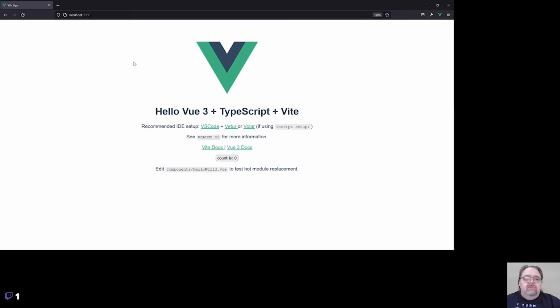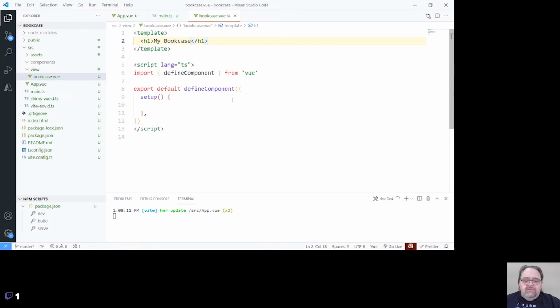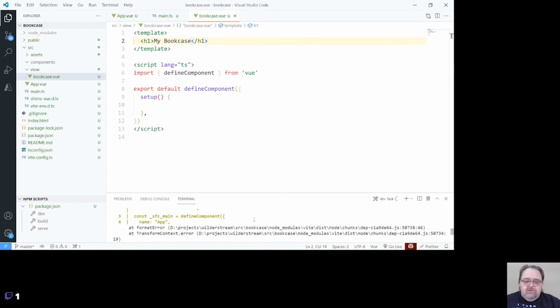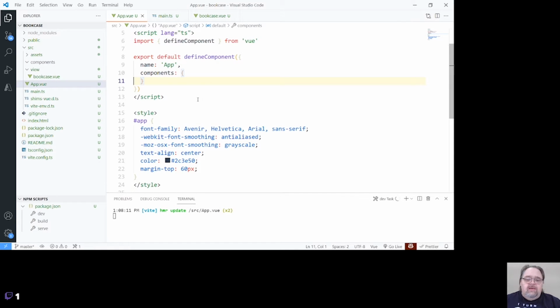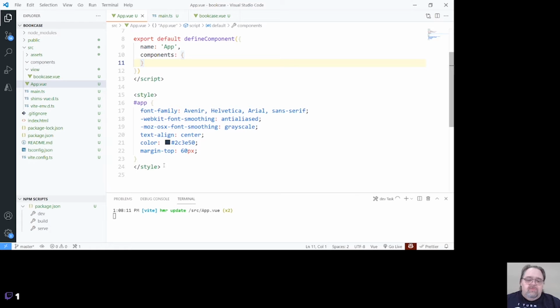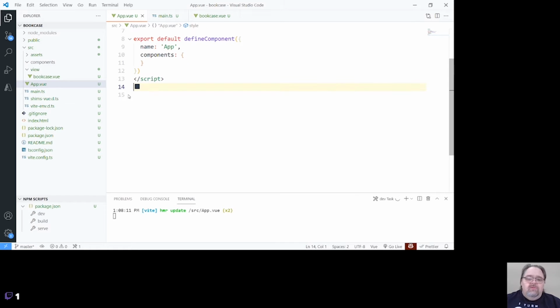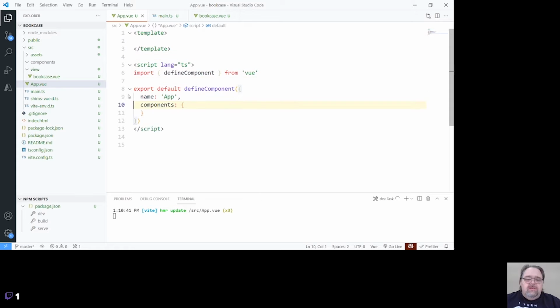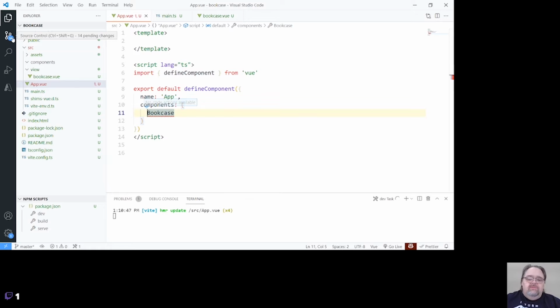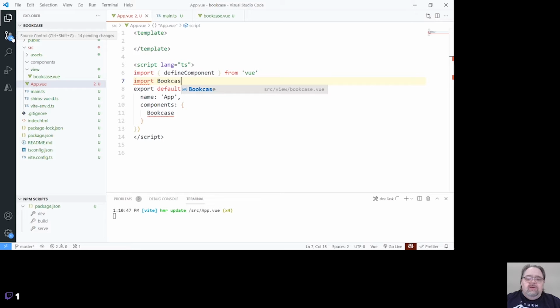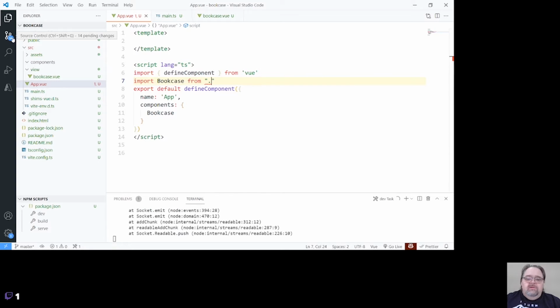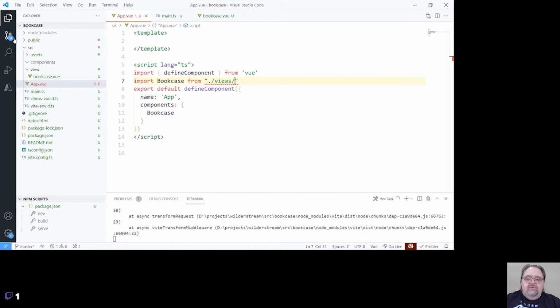And if we go back here, refresh the project, of course it isn't building. Oh, I haven't included the bookcase. I always do this. So back in my app view, oh, by the way, get rid of this style as well. We're going to do our own styles in our own way in a minute. I'm going to need to add as components bookcase here. And let's see if it'll help us find it. Nope. Import bookcase from views. I'm going to rename it views bookcase.